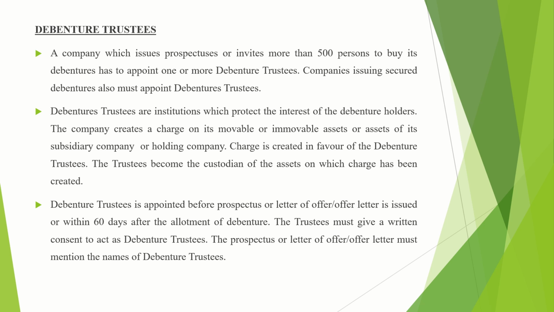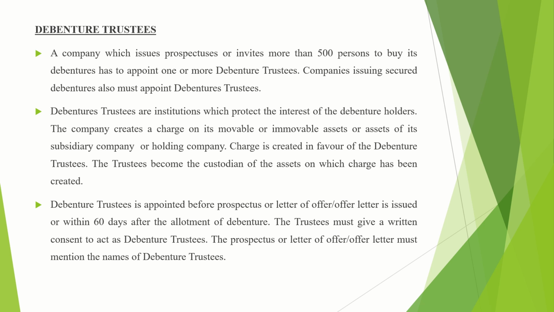Fine. The company creates a charge on its movable or immovable assets or assets of its subsidiary company or holding company. If the company is issuing secured debentures, then obviously it has to create a charge on its movable property or immovable property. The charge is created in favor of the debenture trustees, and whatever charge is created is always in favor of the debenture trustees.